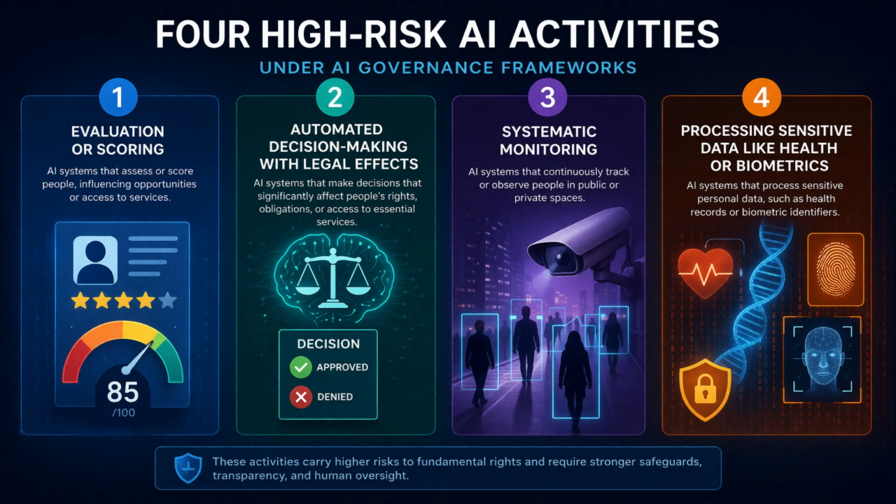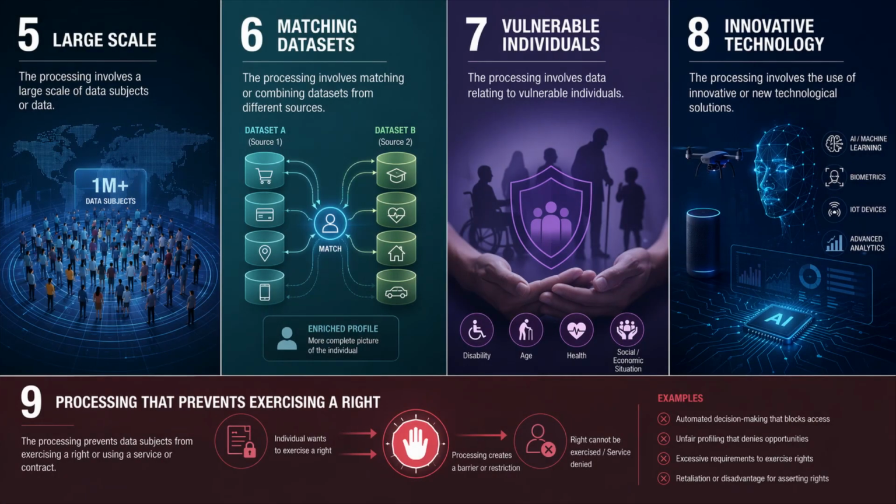Number 1, evaluation or scoring. 2, automated decision-making with legal effects. 3, systematic monitoring. 4, processing sensitive data like health or biometrics. 5, large scale. 6, matching datasets. 7, vulnerable individuals. 8, innovative technology. 9, processing that prevents exercising a right.